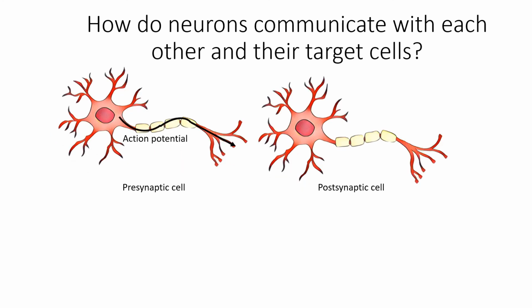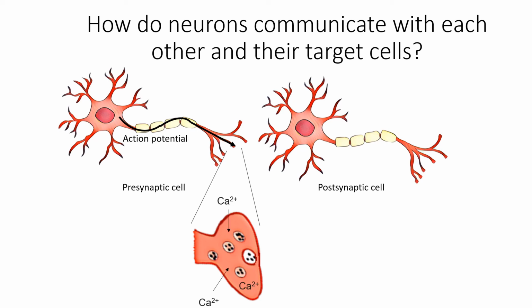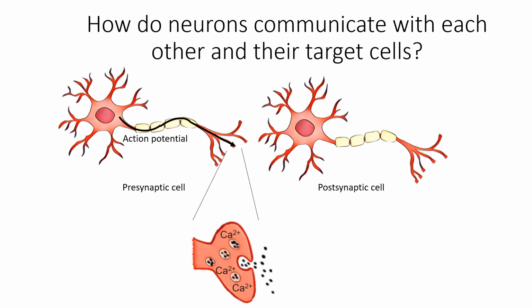When an action potential arrives at the axon terminal of presynaptic neuron, it opens up ion channels that let calcium ions into the cell. Calcium causes these synaptic vesicles to fuse with presynaptic membrane, releasing their contents into the synaptic cleft.